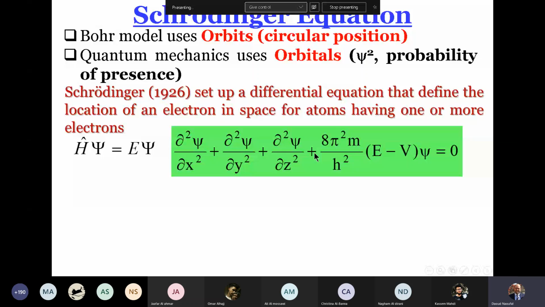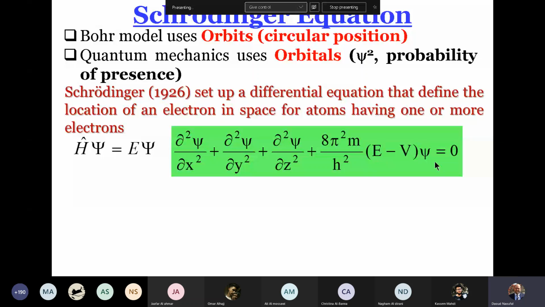So as a conclusion, I don't know the place of the electron around the nucleus. I ask you to give me a point. You determine, for example, the point M. When you determine the point M, that means you gave me the coordinates x, y, and z. So I put x, y, z in the wave function psi, and I will find a value of psi at this point. Then I will consider the square of psi. Psi square, this is the probability to find the electron at this point. And the probability may be between 0 and 90%.